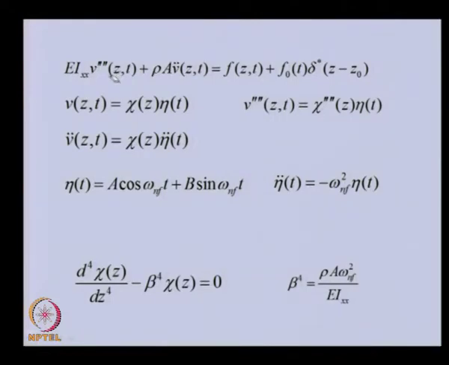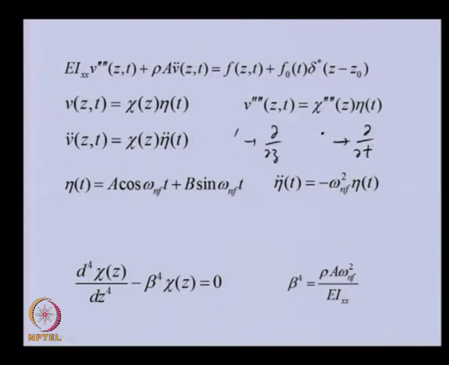So, now let us see, this is the differential equation which we derived. Here I am using a notation of prime. So, 1 prime represents the derivative with respect to z. There are 4 primes, so it represents that the derivative with respect to z is taken 4 times, and the dot represents the derivative with respect to time. So, it has twice the derivative with respect to time. So, basically we have prime as the partial derivative with respect to z, and dot representing the derivative with respect to time.